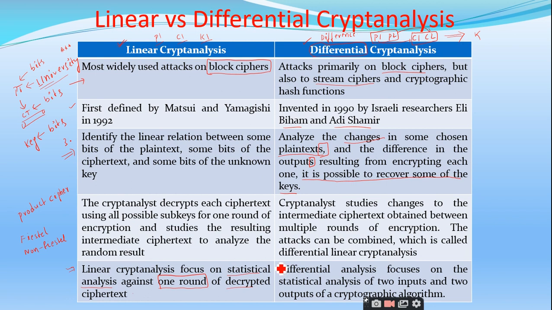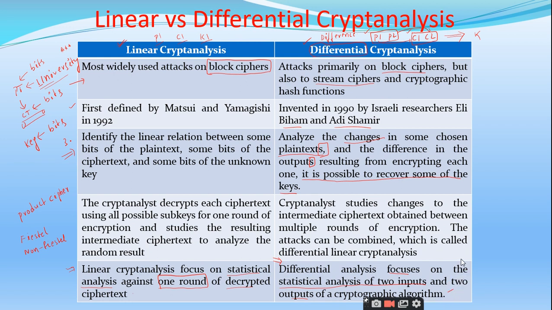Yes, sir. And in the differential analysis, the analyst focuses on statistical analysis of two inputs. As I told that in the differential cryptanalysis, you require two plain texts P1 and P2 and two ciphertexts C1 and C2. So differential analysis focuses on statistical analysis of two inputs and two outputs of the cryptographic algorithm. These are the main points you should understand, right?